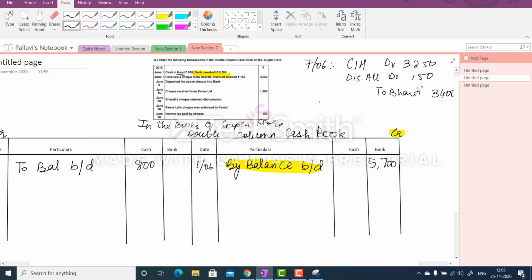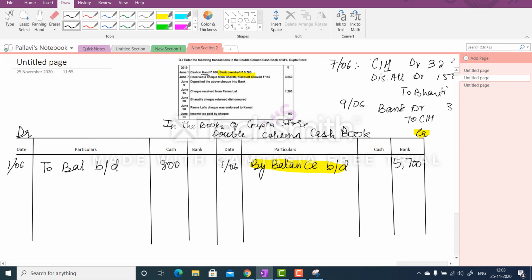No. But on the next day, that is on 9th June, you deposited this check in the bank. So on 9th June, your entry would be bank account debit to check in hand 3250 and 3250. Right, so here you are going to write on 9th June to check in hand. So let me write the whole thing. Check in hand, how much? 3250 in the bank column.